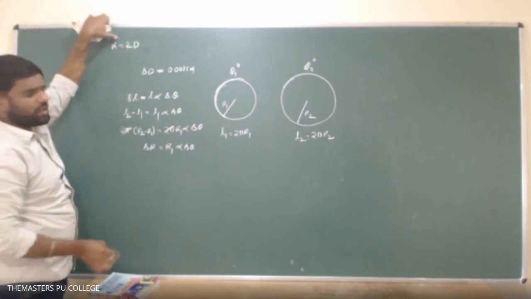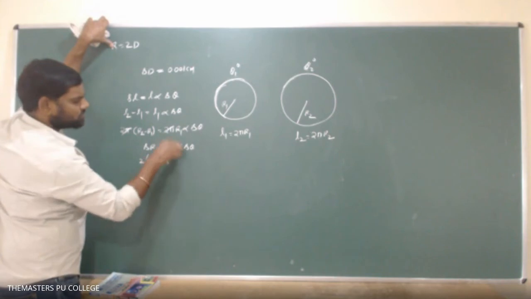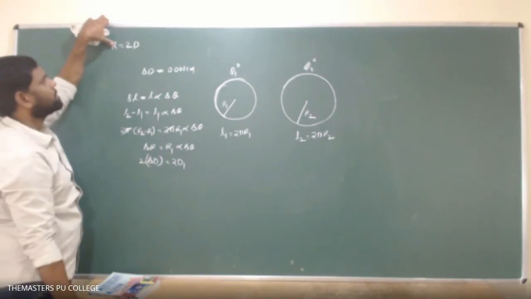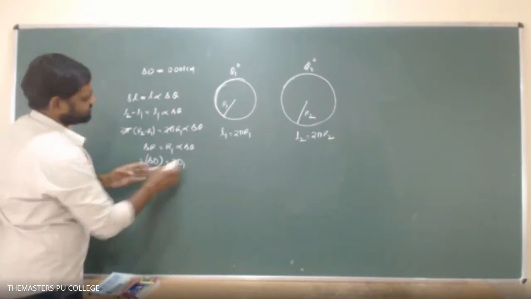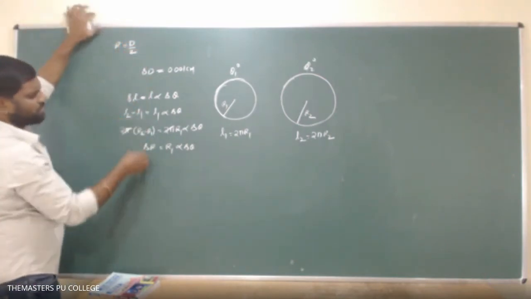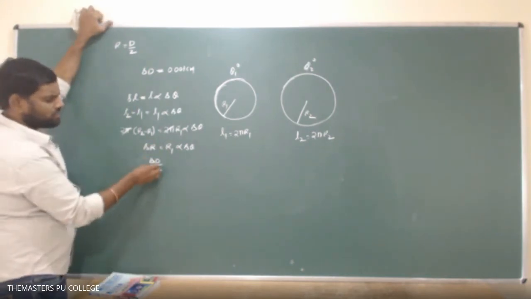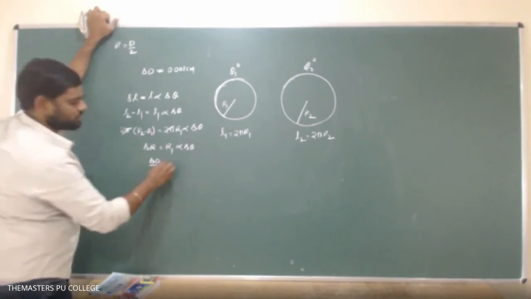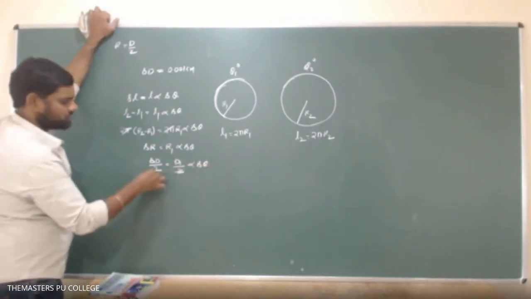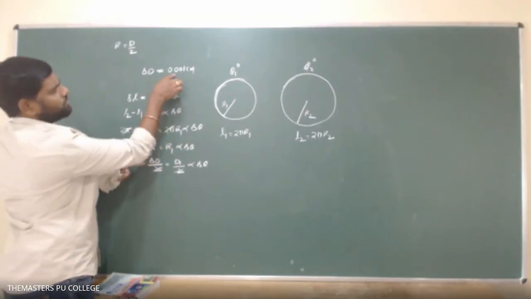Got it, all of you? So then this delta R can be written as delta D by 2, and R1 can be written as D1 by 2. Radius R equals D by 2. Change in radius is nothing but half of the change in diameter. That equals R1, means D1 by 2, alpha into delta theta. This gets cancelled. So therefore they have given that the change in diameter is 0.001 centimeter.